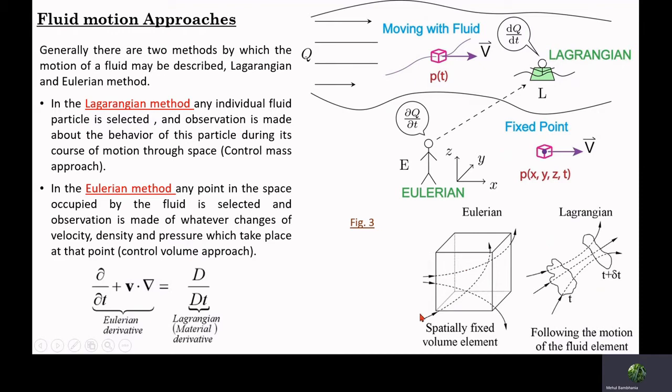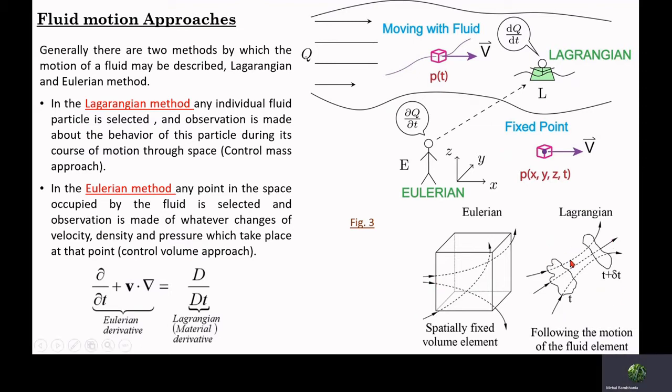We can also understand it this way. In Eulerian methods, we are fixing the volume and observing the change in velocity, density, pressure, and temperature at a particular point. That is called the control volume approach.